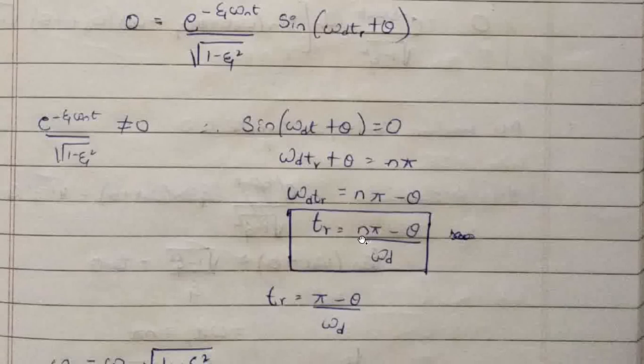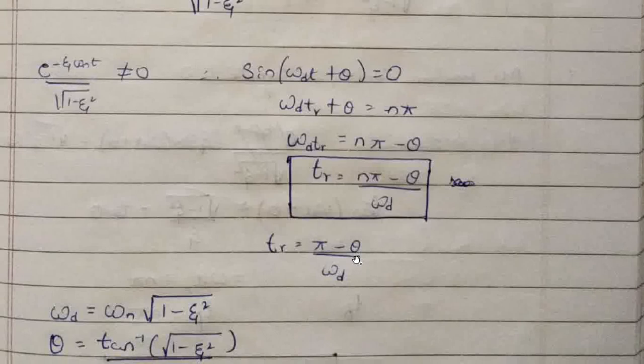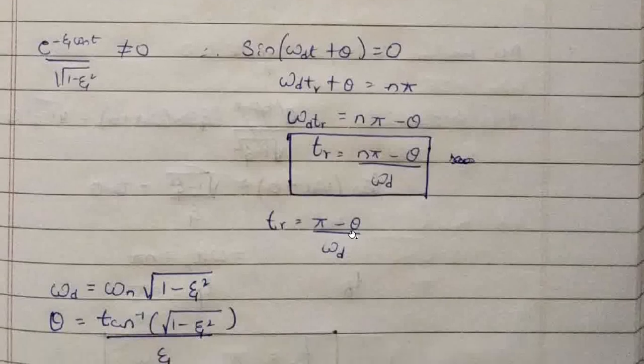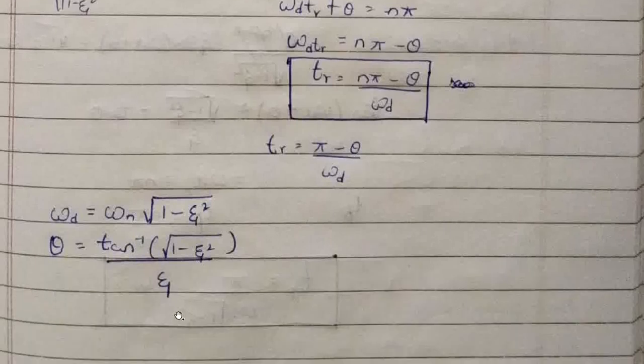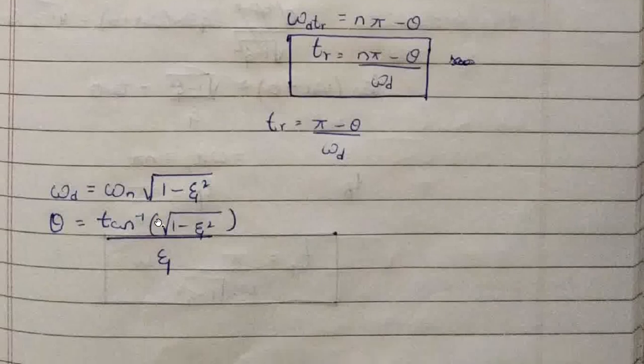Here n represents the first, second or third peak of the output. We are taking n equal to 1. So rise time is (pi minus theta) by omega d seconds, where theta is tan inverse of root of 1 minus zeta square by zeta, and omega d is omega n into root of 1 minus zeta square.